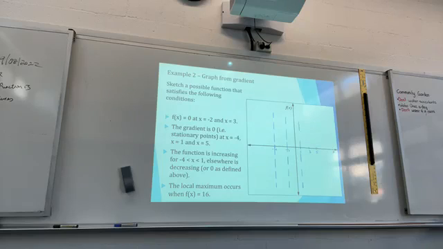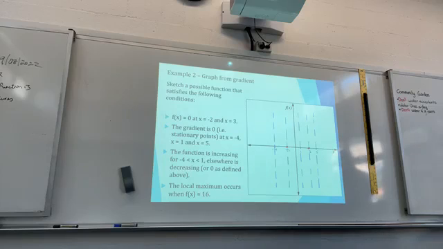When you're asked to draw or sketch, this is always a good technique to use. Have some dotted lines so you know where things are. And use the ruler, please. Alright. Now, we've got those 5 dotted lines. We know that f(x) equals 0 at x equals minus 2 and x equals 3. So starting off with this information,